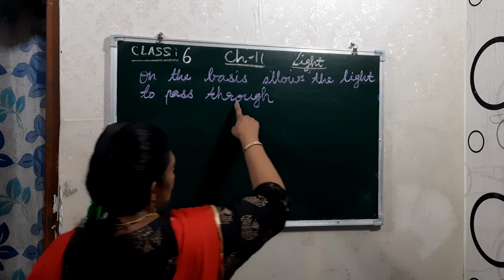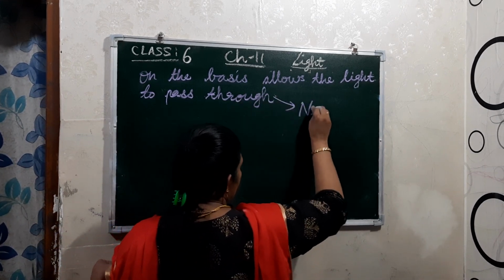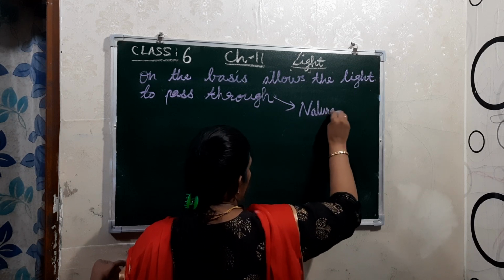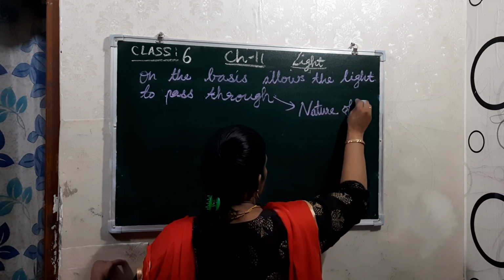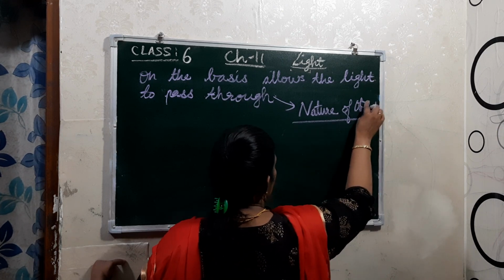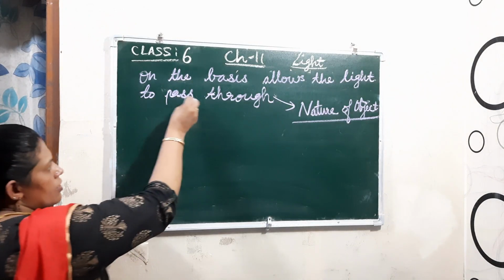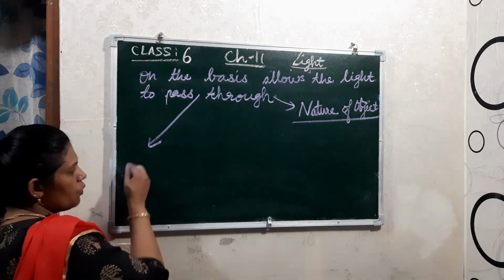That means this is the nature of the object. On the basis of this they are divided into three.